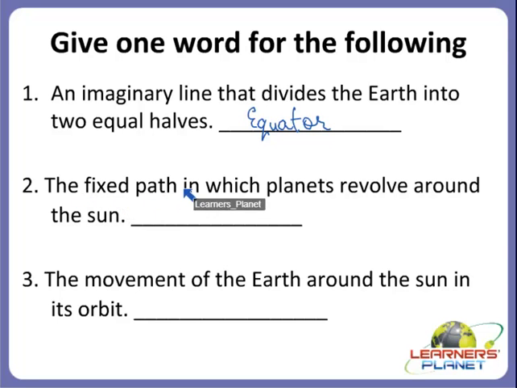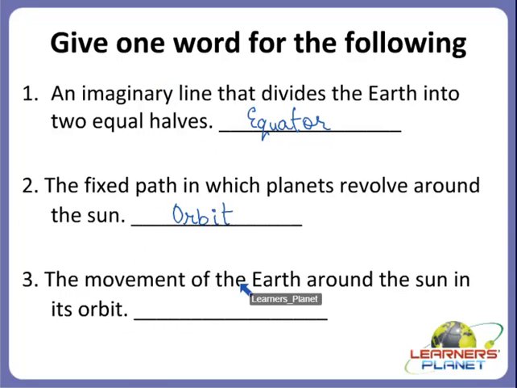The fixed path in which planets revolve around the sun. Yes children, we discussed it. What is this fixed path in which the planets revolve around the sun called? Yes children, we did solve it in another form of pattern. Yes, it is called orbit. Orbit is the fixed path in which planets revolve around the sun. Alright, now the next one.